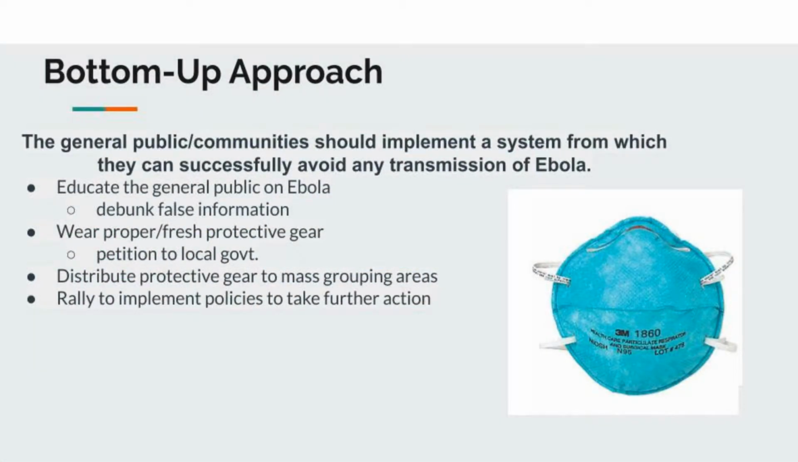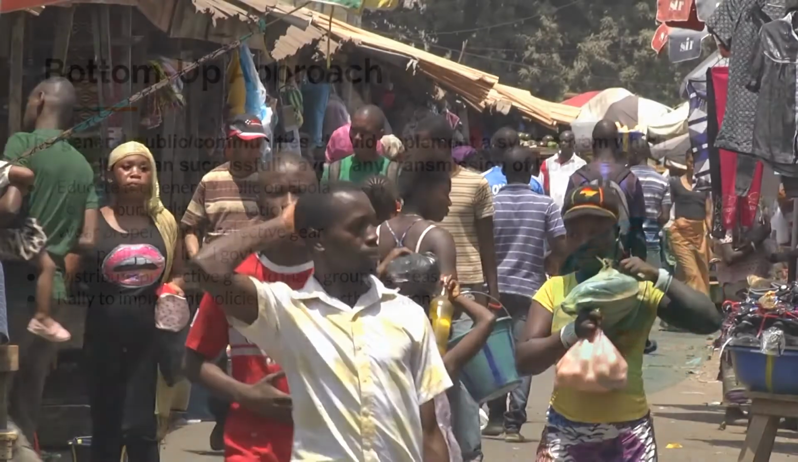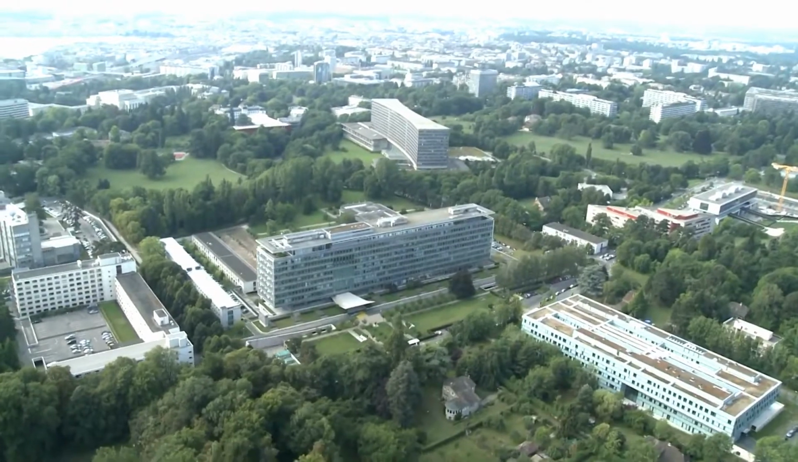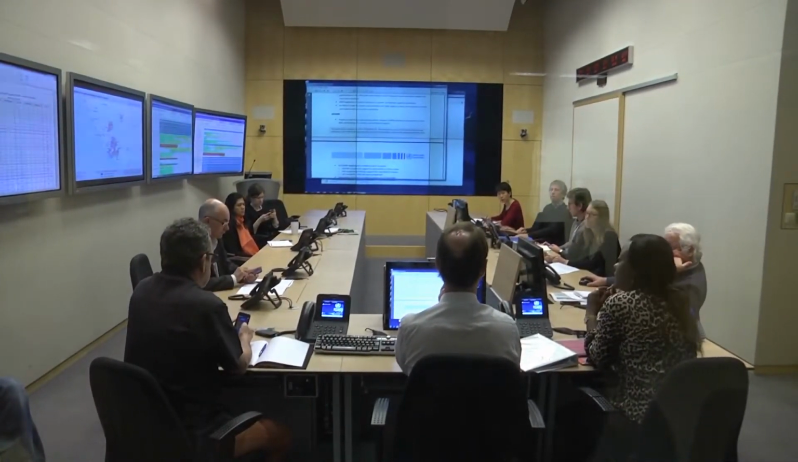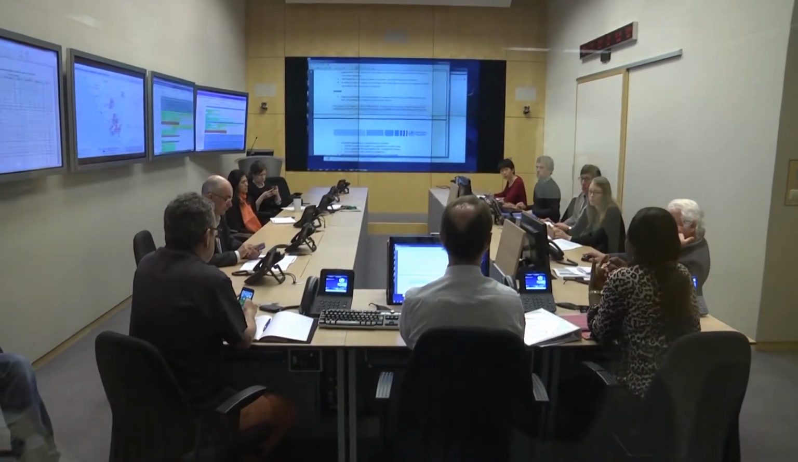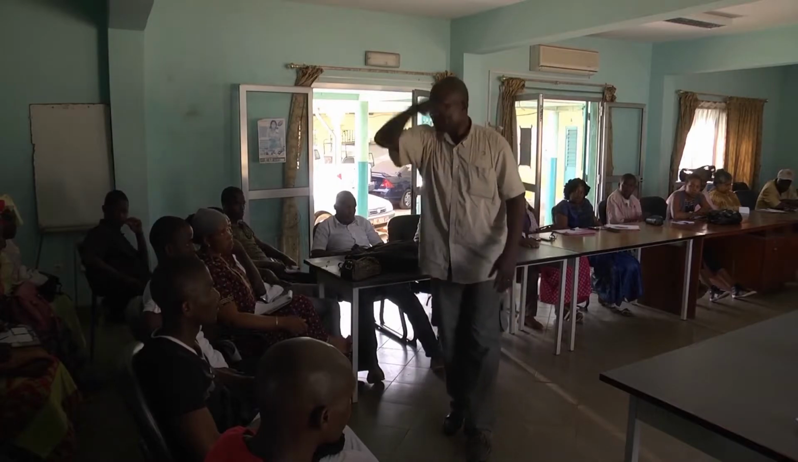In the bottom-up approach, the general public needs to devise a system in order to avoid transmission of the Ebola virus. Their plan should implement education, safe practices and prevention, and persuading and influencing the government to take action. The first initiative is to educate the general public about the Ebola virus and how it can get transmitted. At the same time, we should debunk false rumors pertaining to the virus.